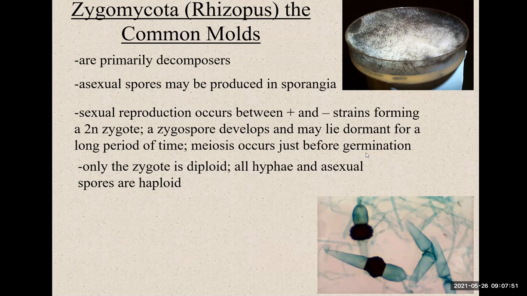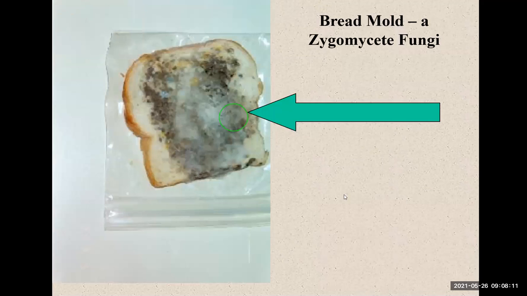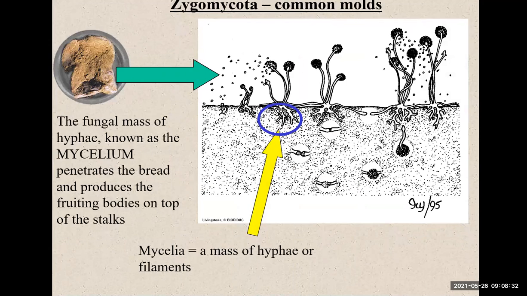Okay, a zygote spore develops and may lie dormant for a long period of time, and meiosis occurs just before germination. But take note that only the zygote, or the fertilized egg, is diploid, with two sets of chromosomes. All hyphae and asexual spores are haploid. You can see here the bread, and you can do some experiments in your houses. If you don't eat your bread for 2 to 3 weeks or 1 month, you can see this kind of mold. We call it the bread mold, the Oomycete fungi.